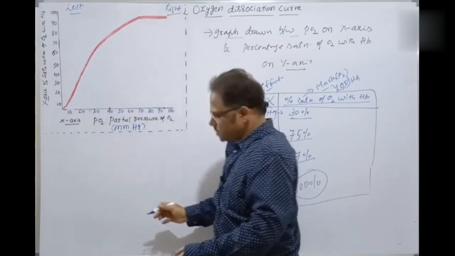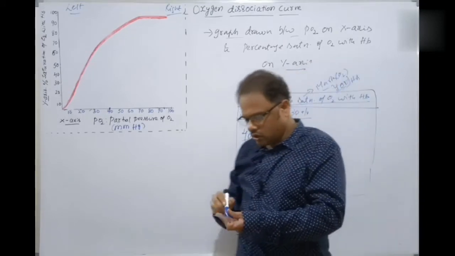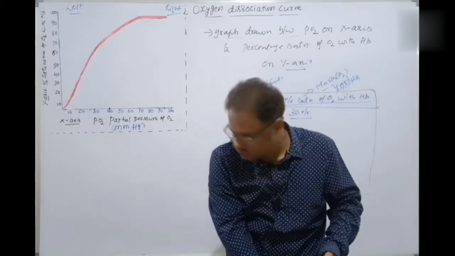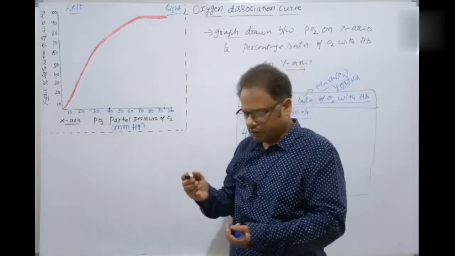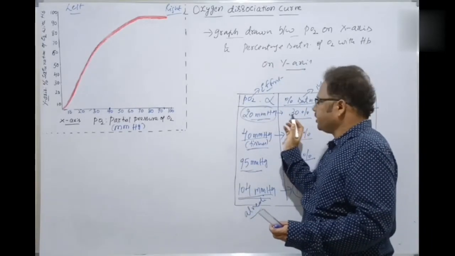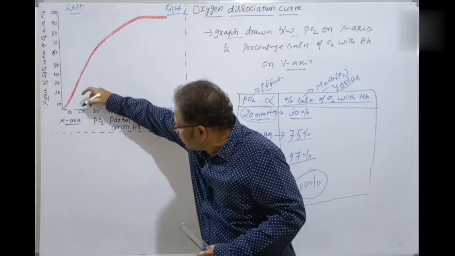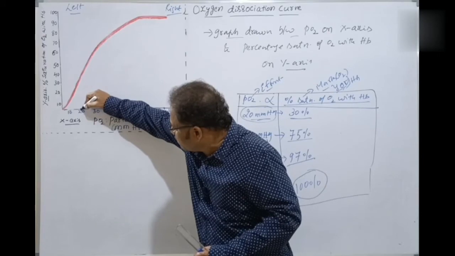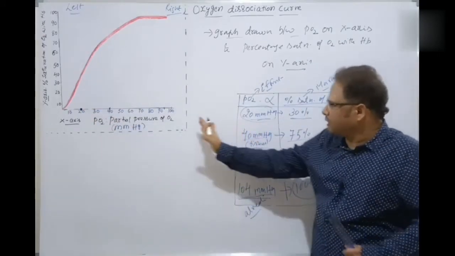Okay, students. Just now we have discussed that if it is 20 mmHg, it is 30%. What is mmHg here? Partial pressure of oxygen, isn't it? So this is 20 mmHg here. This is the partial pressure of oxygen.